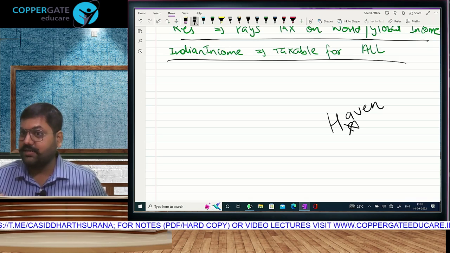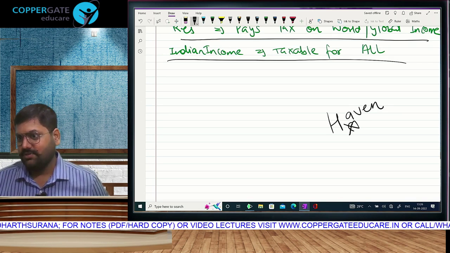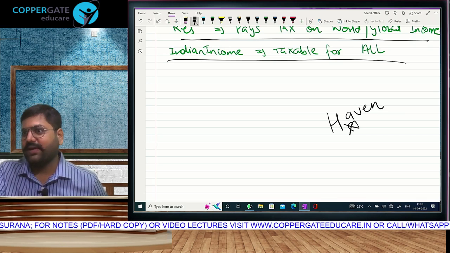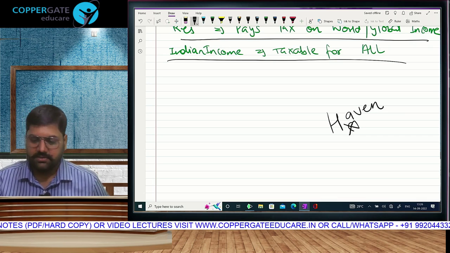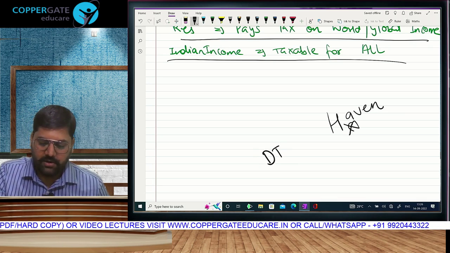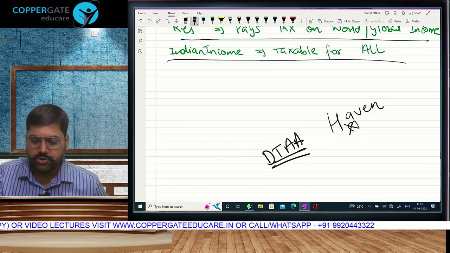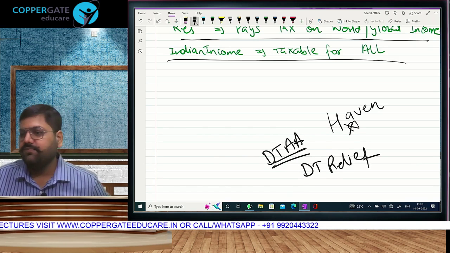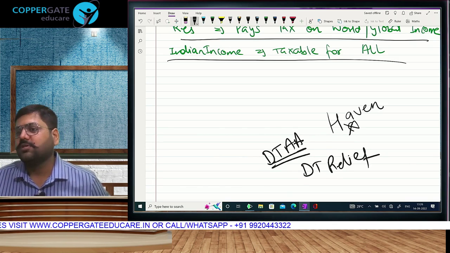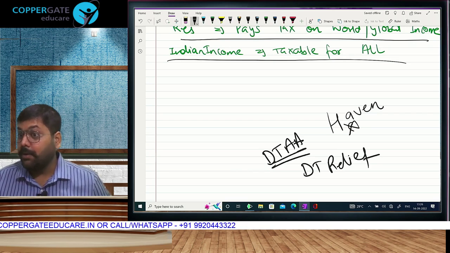But if there is a country which also has income tax, so your resident, their source, both places you have to pay tax, or their resident, your source, both places you have to pay tax. And for this, we have a chapter called Double Taxation Avoidance Agreement, also known as Double Taxation Relief. We will reduce some portion from your tax liability in one of the 2 countries. Double taxation is genuine hardship.